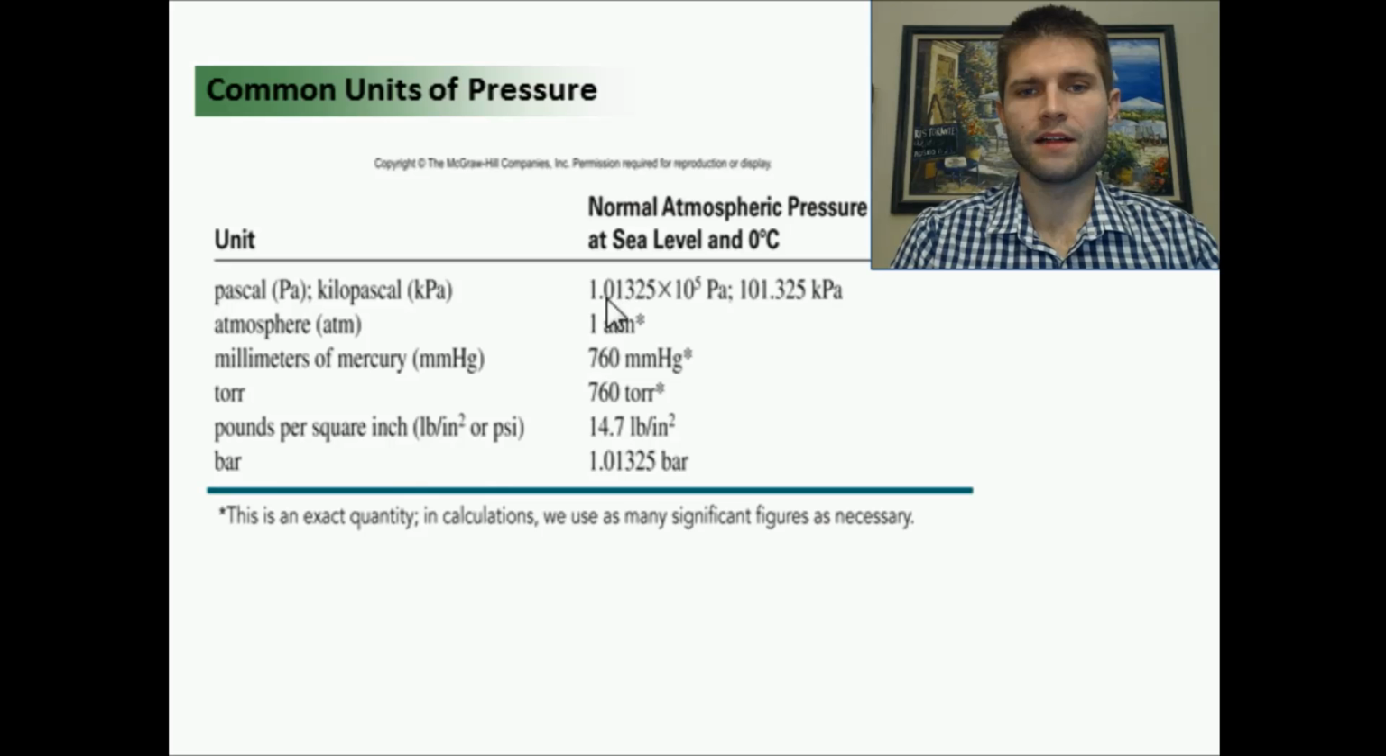So these are all the definitions. A Pascal is this number. The way we can read this chart is 1 atmosphere is equal to 1.01325 times 10 to the 5th pascals. So we can always relate them back to this 1 atmosphere. That's what this chart is. 1 atmosphere is equal to 760 millimeters of mercury. 1 atmosphere is equal to 760 torr. 1 atmosphere is equal to 14.7 pounds per square inch. So we'll talk about these.